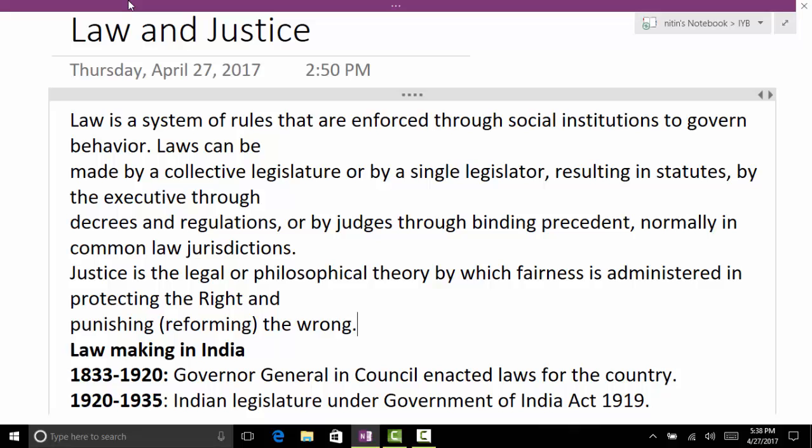The CJI is already a Supreme Court judge. When he was appointed as a Supreme Court judge, this process was followed, but now he is already a Supreme Court judge, so there is no need for it. So what is the actual process to select the CJI? Does the senior most judge automatically become CJI? There are some controversies there, but basically it is the senior most judge who becomes CJI.